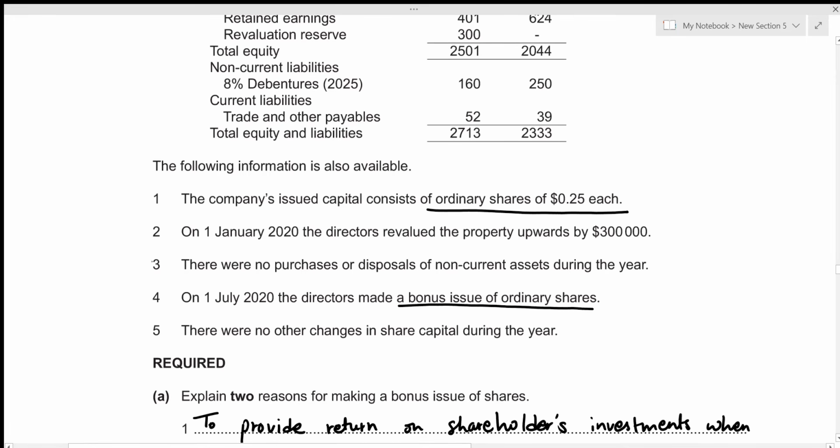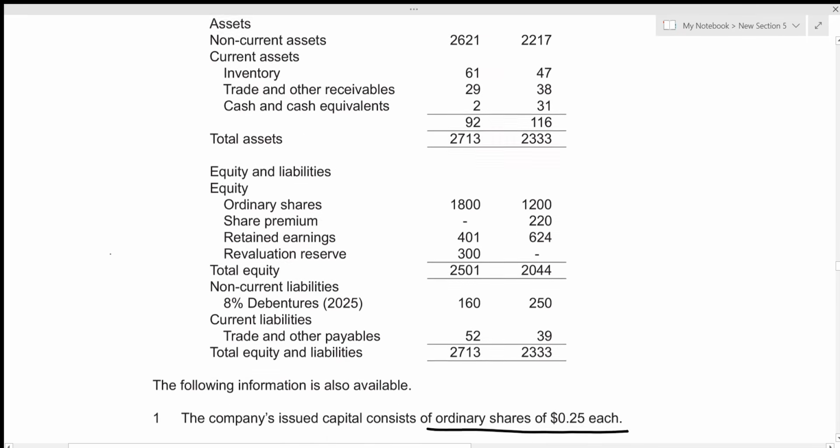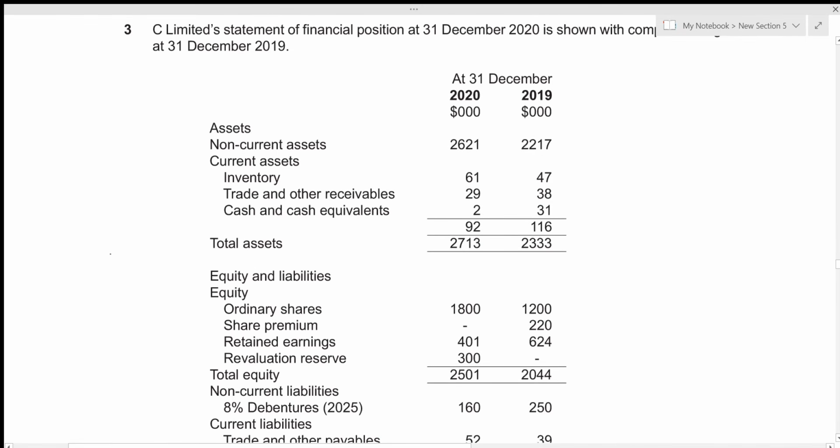So we can see that there are no other issuance of shares. So whatever difference there is between the values of the share capital in the given 2 years, that will be the issuance of bonus shares. So we can clearly see that during the year 2019, the value of the ordinary shares were 1200, whereas it has increased to 1800 for the year ended 2020. So the difference here, we'll first calculate that.